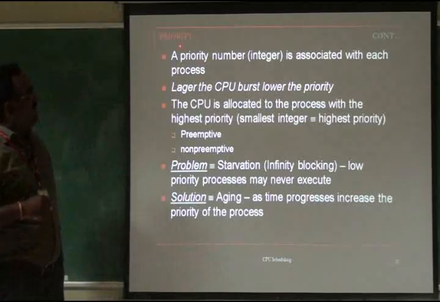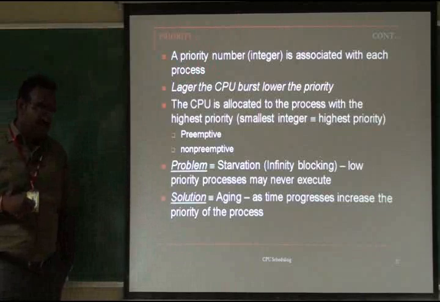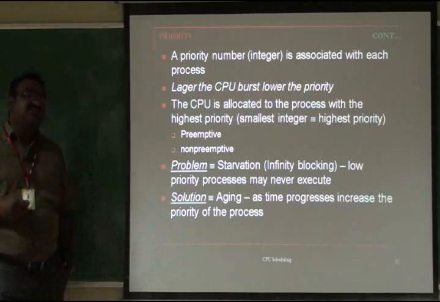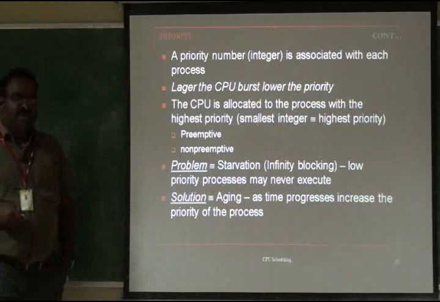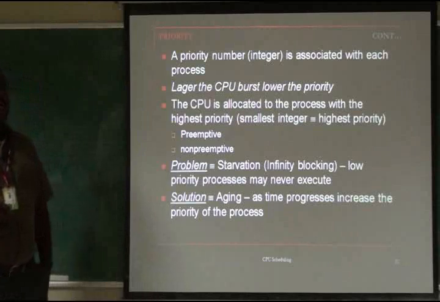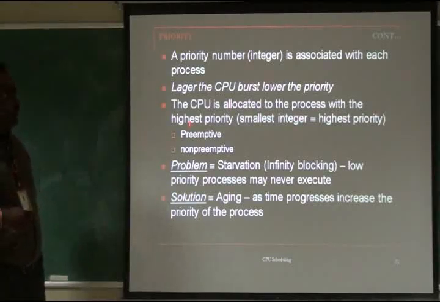That is what we call priority scheduling. A priority number is associated with each process, and the smallest number has the highest priority. If a process has 4, that is the lowest priority. If a process has 1, that is the highest priority. An example is given for that.